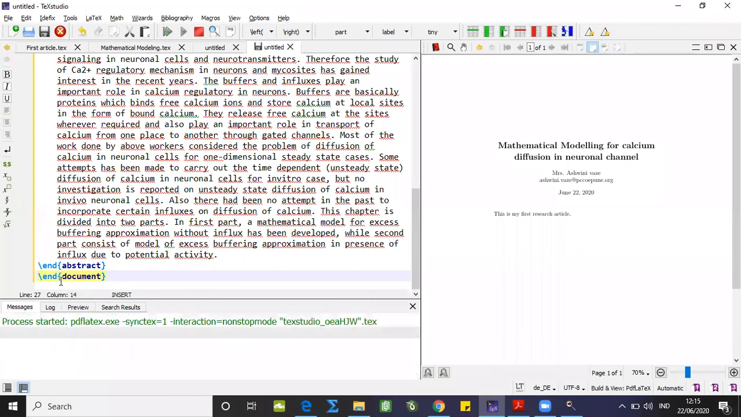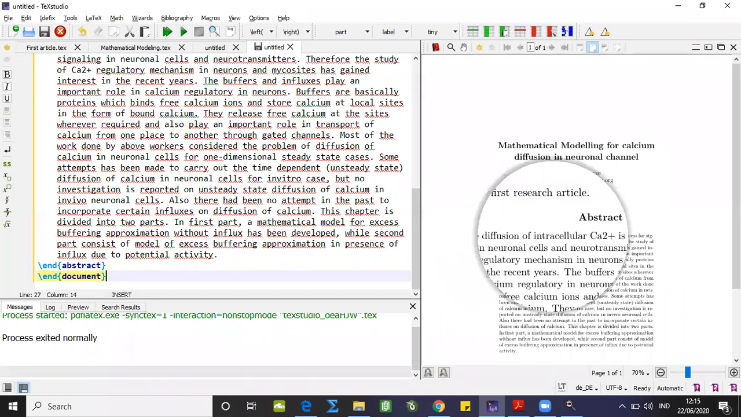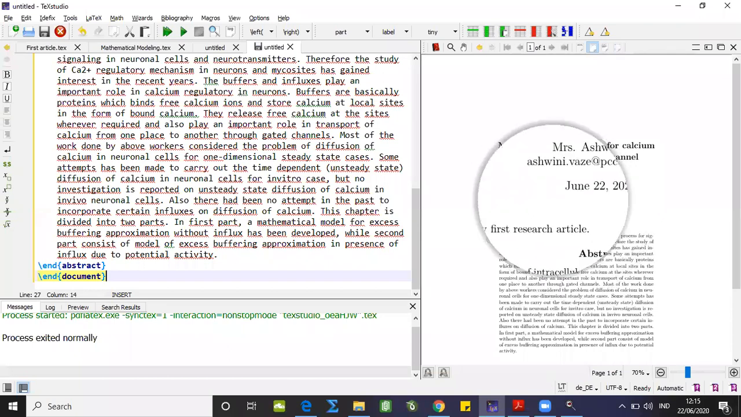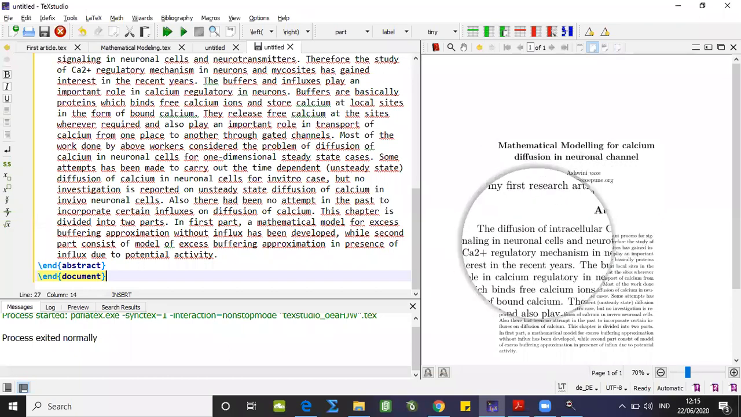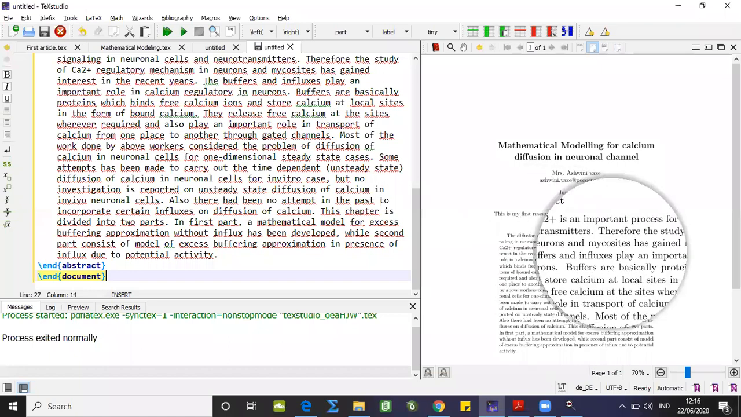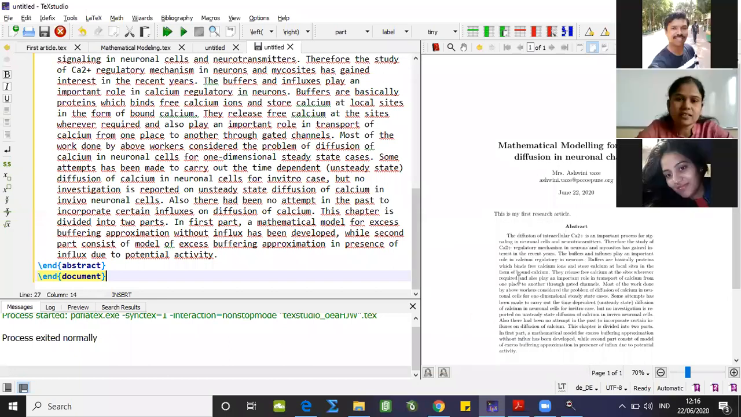And now let us run this once again. Yes. Now I got my abstract on the right hand side. You can see that. This is our abstract. By default, the settings of abstract and the title are centered. So we are getting this abstract. You can observe the entire text is typed over here, right?